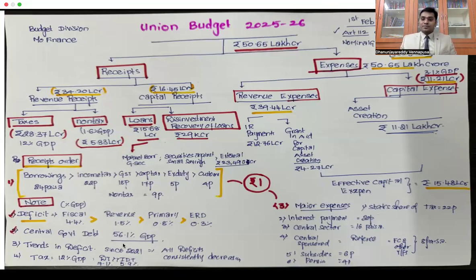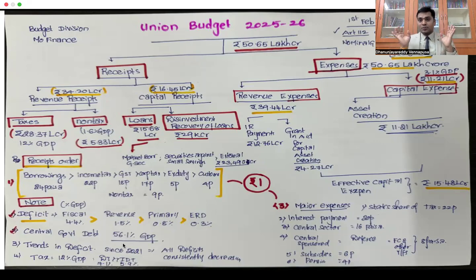After that, taxes are 12% of GDP. I already said taxes constitute 12% of this year's budget. In that, direct taxes are more than indirect taxes. Direct taxes are more than indirect taxes. These are the few things that we have to remember.